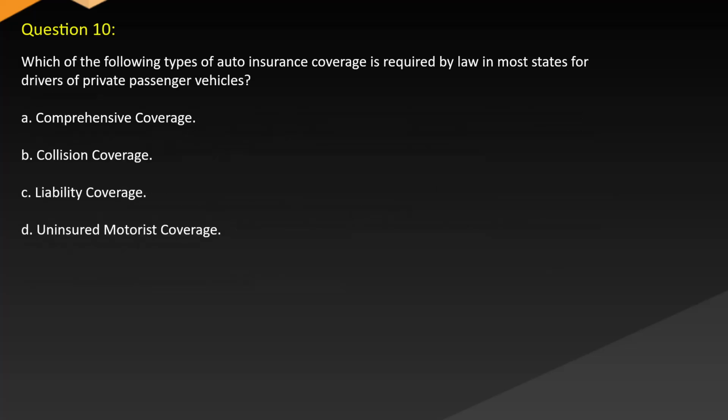Which of the following types of auto insurance coverage is required by law in most states for drivers of private passenger vehicles? A. Comprehensive coverage. B. Collision coverage. C. Liability coverage. D. Uninsured motorist coverage.